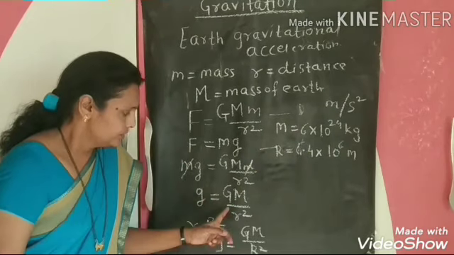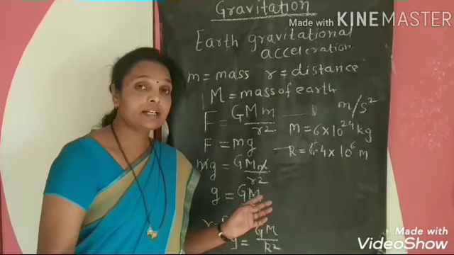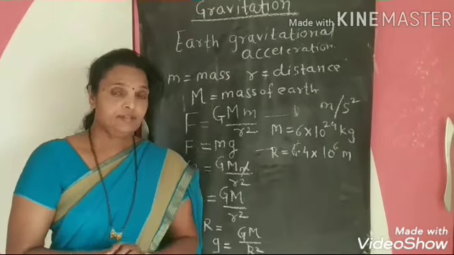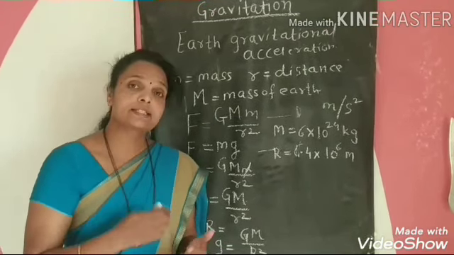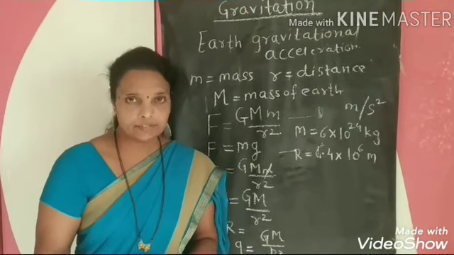And all of you know the value of G. In our first lecture we saw that the value of G is 6.67 into 10 raised to minus 11.